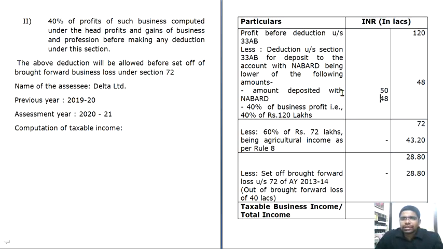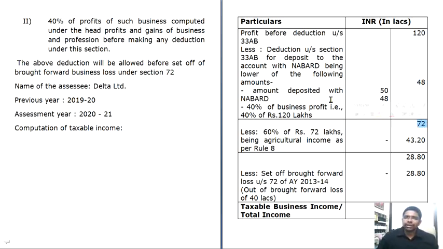The amount deposited with NABARD is 50 lakhs, and 40% of business profit, that is 40% of 120 lakhs. When you calculate it, it is 48 lakhs. So the lower of these two amounts is permitted as deduction. So 120 lakhs minus 48 lakhs, you arrive at 72 lakhs.